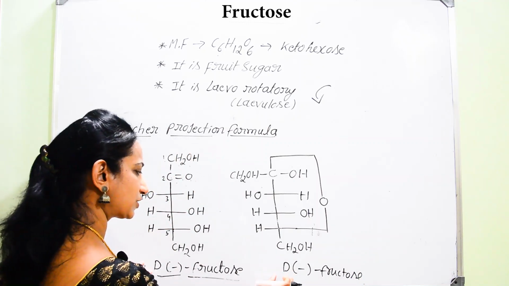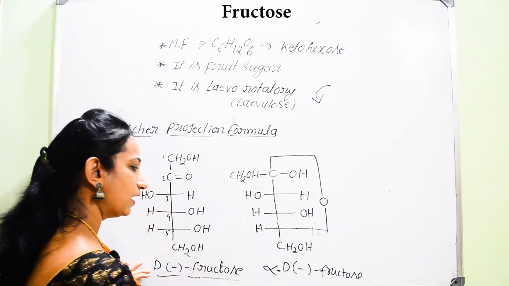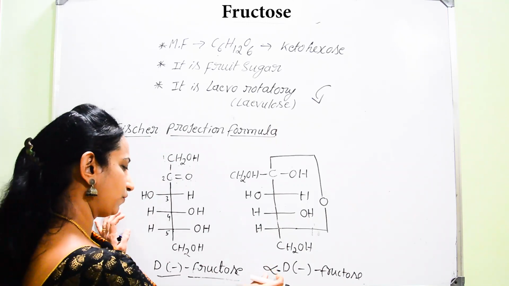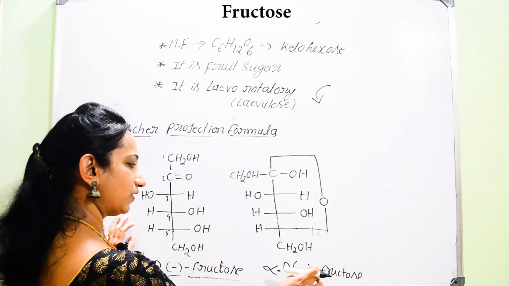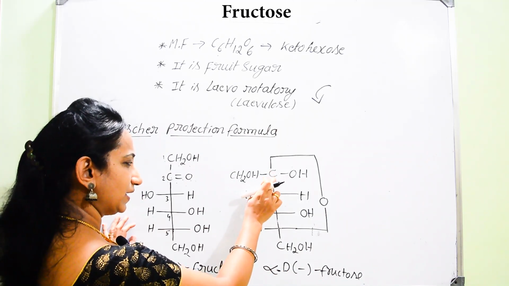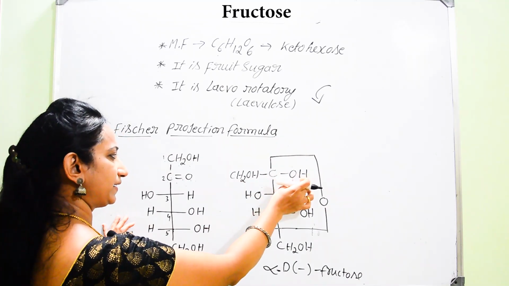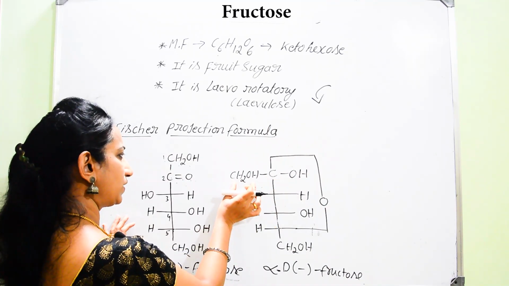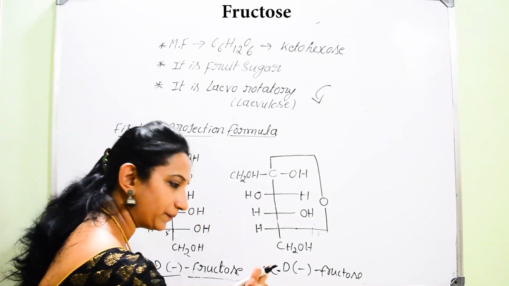But another extra thing you should mention here is that it is particularly alpha. So why have we given that alpha term? Because in alpha fructose, for the second carbon atom, the OH group is on the right hand side and CH2OH is on the left hand side, hence it is representing the alpha form.